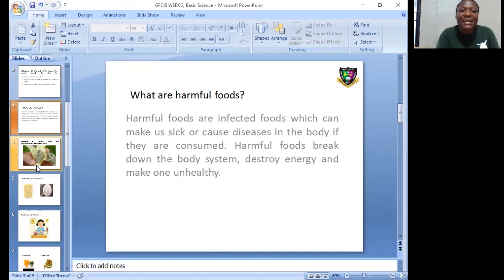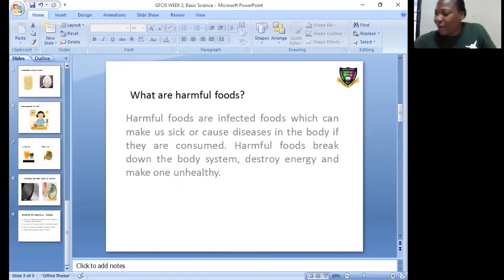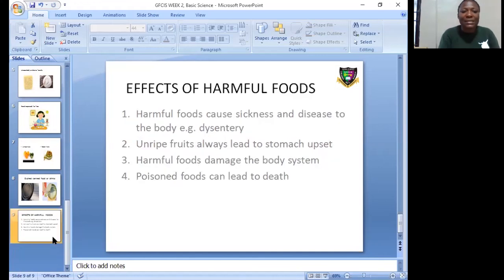And we have listed and looked at examples of harmful food.